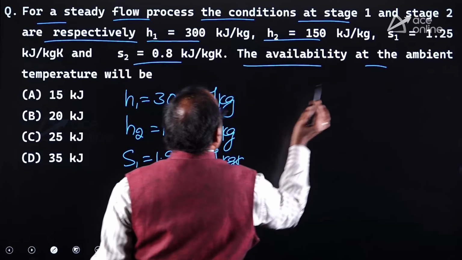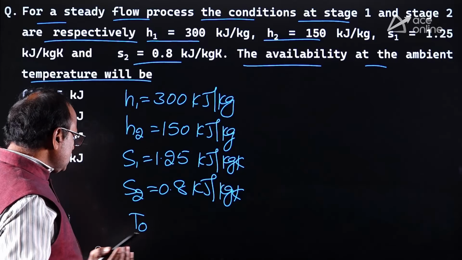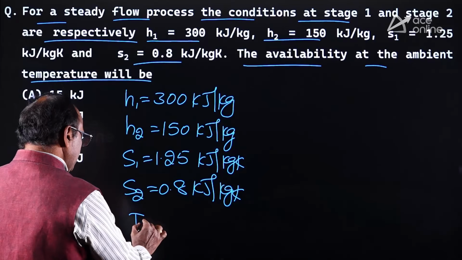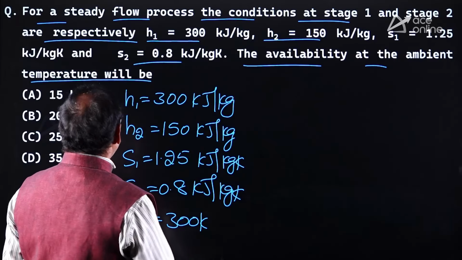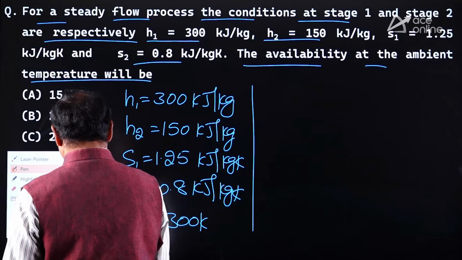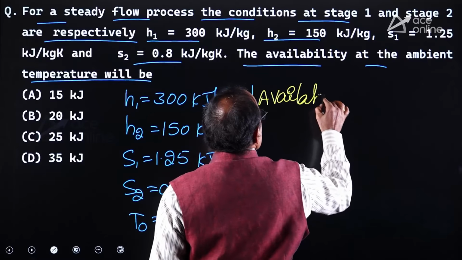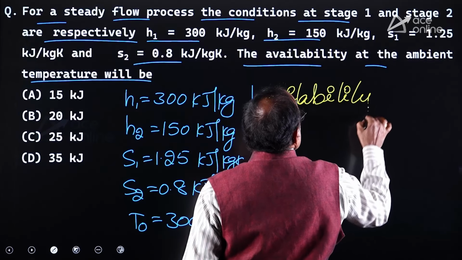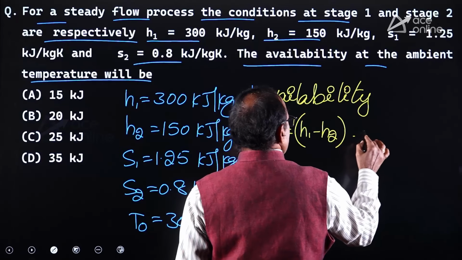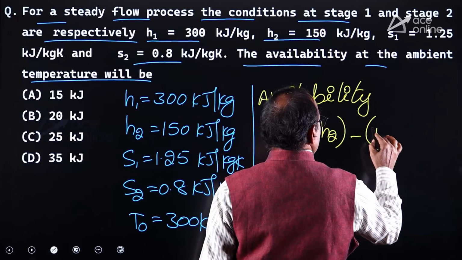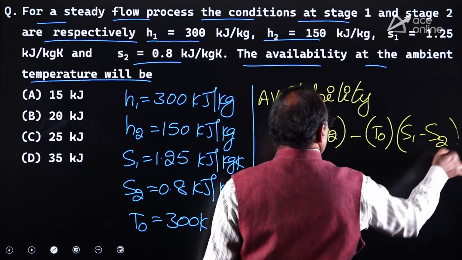The availability at the ambient temperature will be... the ambient temperature is not given. For the availability concept, if the ambient temperature is not given, you take 300 Kelvin, T0 equal to 300 Kelvin, that is the ambient temperature. Then availability is equal to H1 minus H2 minus T0 into S1 minus S2.